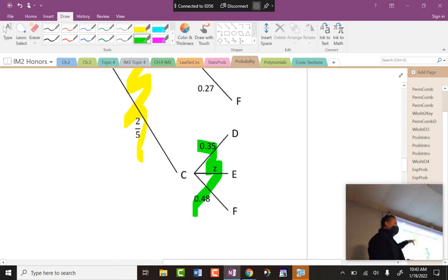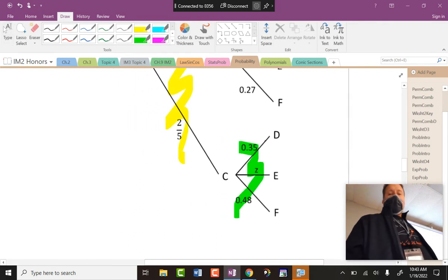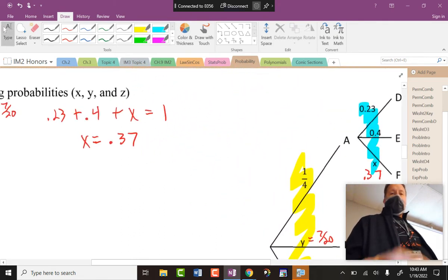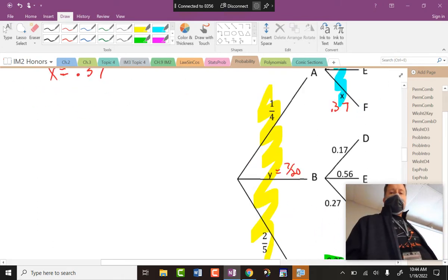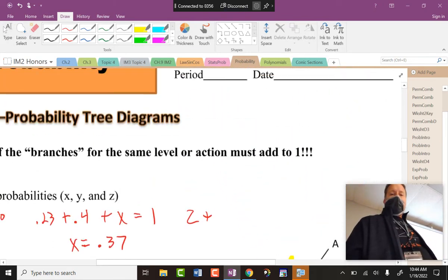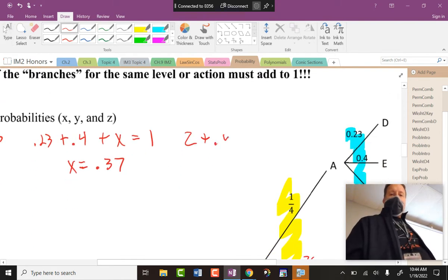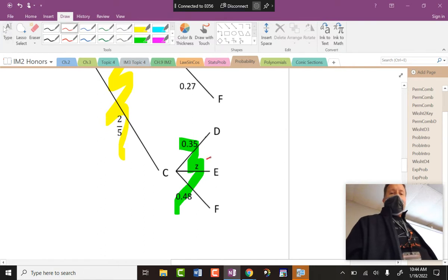After C occurs, either D, E, or F will occur in these scenarios after C. So therefore, those should add up to 100. So Z, stay red, plus 0.48 plus 0.35, and that should equal 1. So Z equals 0.17. And then I'll go ahead and write that down, because then we can answer the next parts.